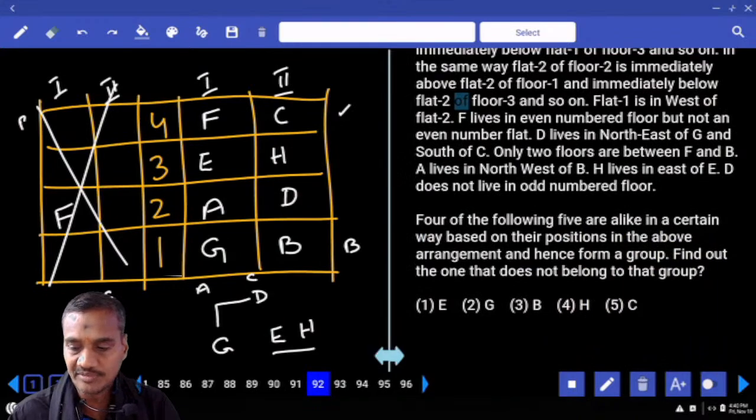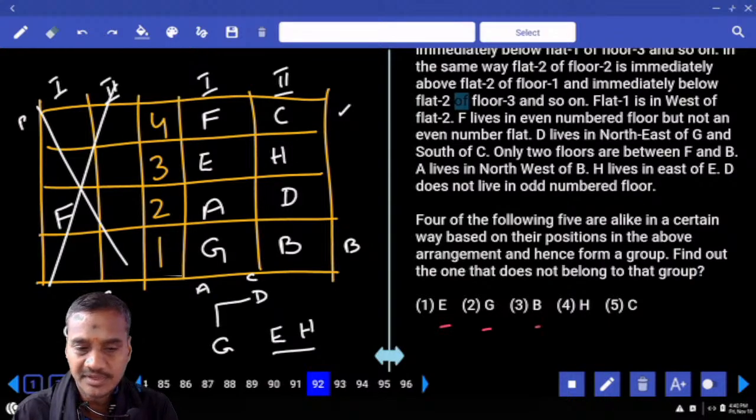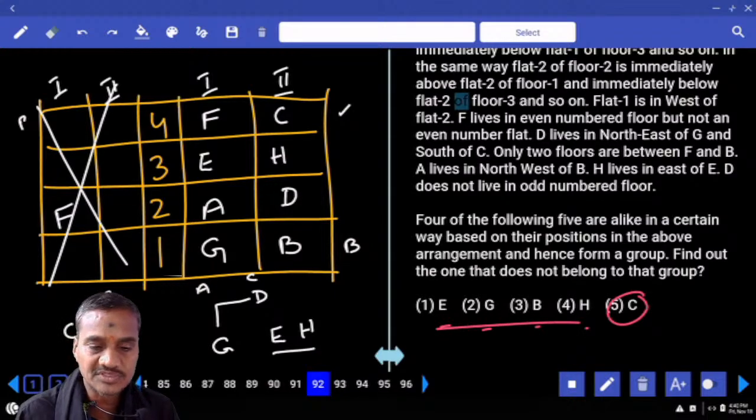Then, four out of the following, meaning the odd one out: E, G, B, H, C. Except C, the remaining four persons are living on an odd numbered floor, and C is living on an even numbered floor. Clear now?